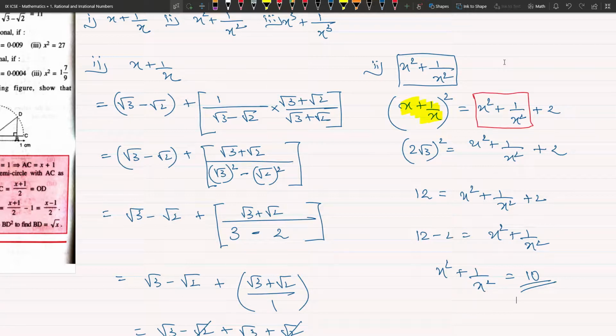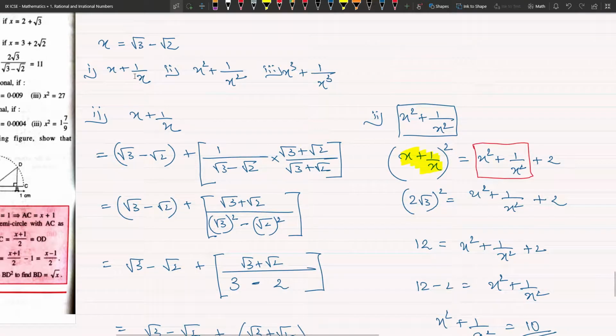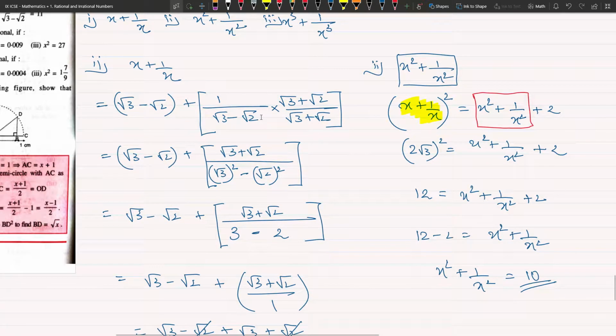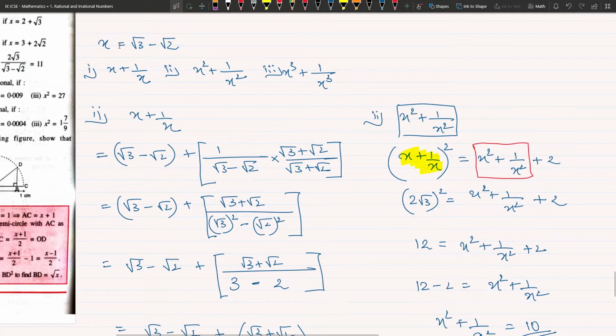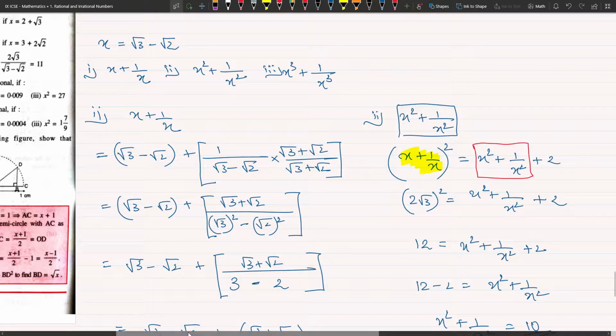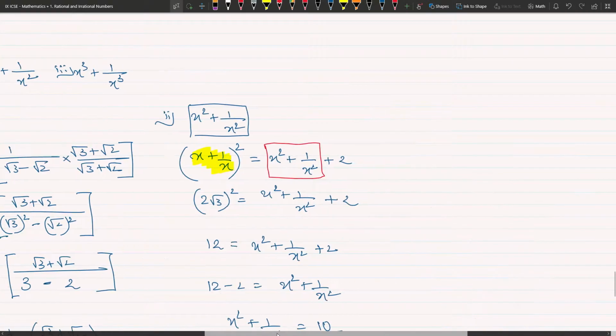Noted it down? Okay, great. Yes, sir. Okay, so we have got two answers, first and second. Now see the third one, it is x cube plus 1 by x cube, and there is an identity for this as well. So I'm going to show you the identity and we are going to solve it that way, because cubing x will become a very difficult task. We don't want to cube x, right? But using the identity we can make it easier. That's why I'm solving it for you. So let's do it. x is √3 minus √2, right?